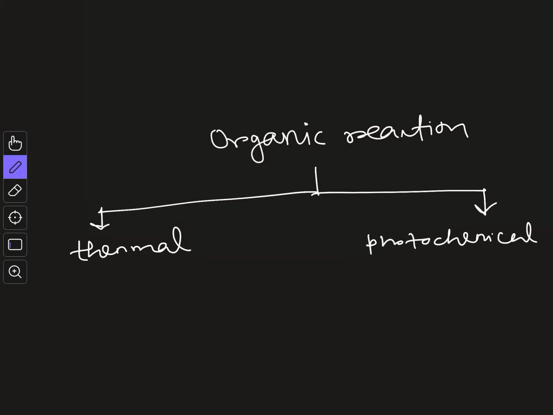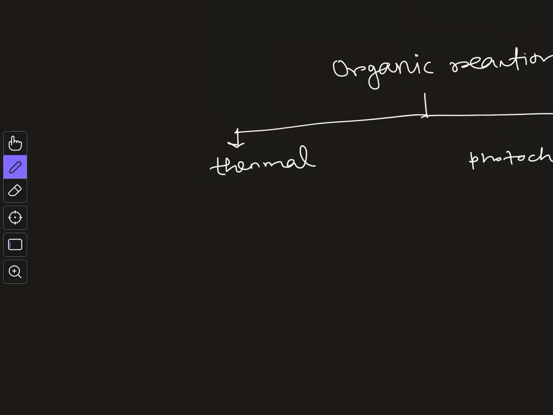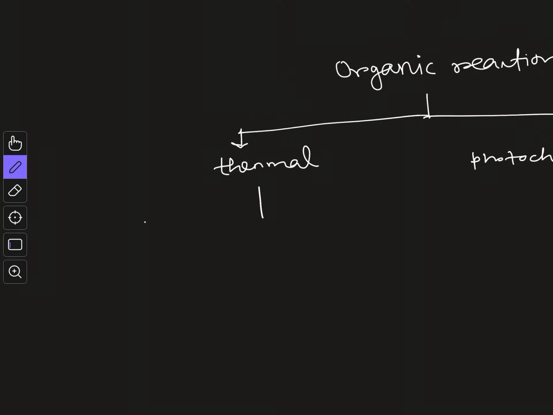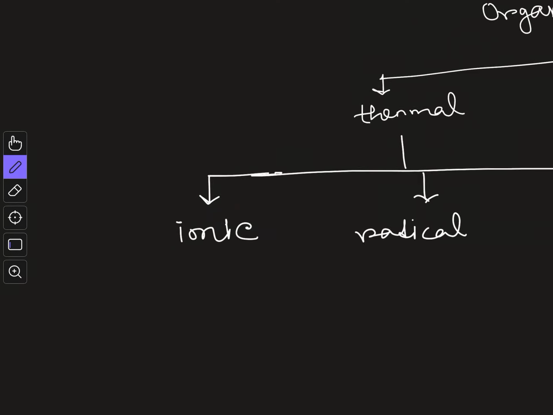Now photochemical reactions I will not discuss at this moment, I will discuss them later, but our point of interest now is the thermal reactions. And thermal reactions again we can classify into 3 categories. The first one is the normal traditional ionic reaction. The second one is the radical reaction or single electron transfer reaction, and the third one is the concerted reaction. Concerted reaction means pericyclic reactions and all other such reactions. And again we will first discuss ionic reactions.